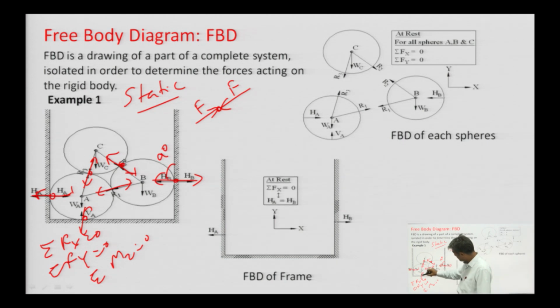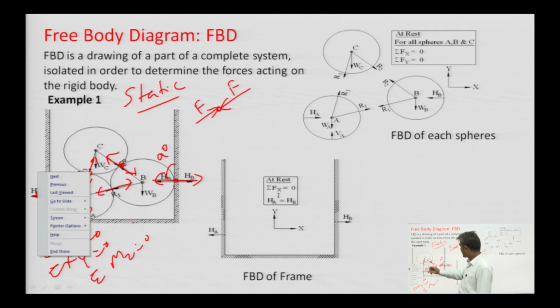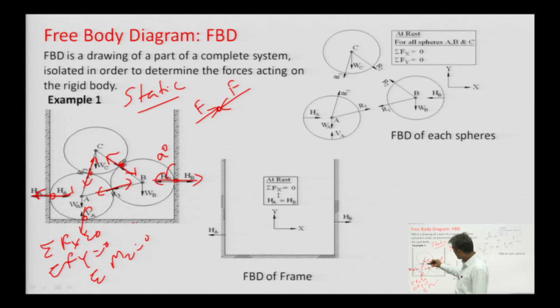If this other surface is also smooth, then also perpendicular. And at this contact point, if we make the tangent at the contact point, then this angle will be 90 degrees. It will be 90 degrees at every contact point. So, this is the reason behind taking the directions of all reactions.